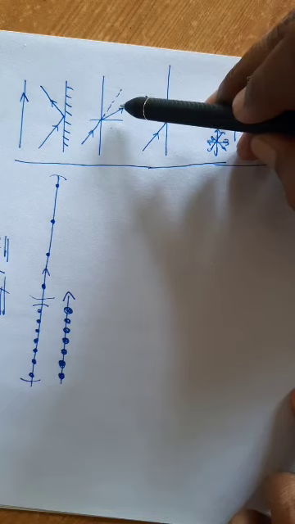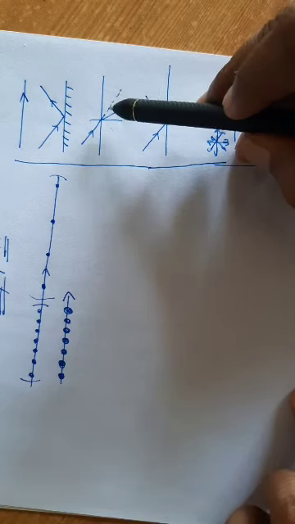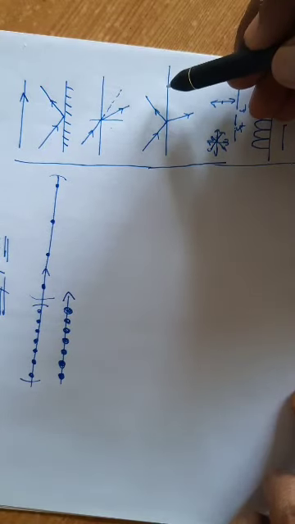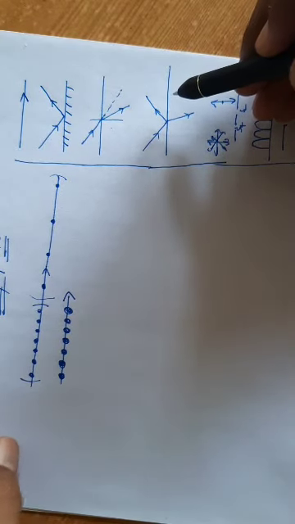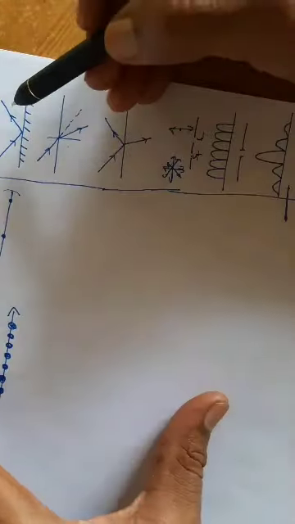But it could not explain why there is a decrease in the velocity of light. Actually there should be an increase, and the theory fails to explain this. Then it could not explain simultaneous reflection and refraction. It could not explain the polarization of light, nor interference and diffraction, but it could explain the photoelectric effect and the rest of the effects. Therefore there are certain groups of effects. This is a group which can be explained on the basis of particle nature. This is a group which can be explained on the basis of the wave nature of light. Rectilinear propagation is to be explained on the particle nature.